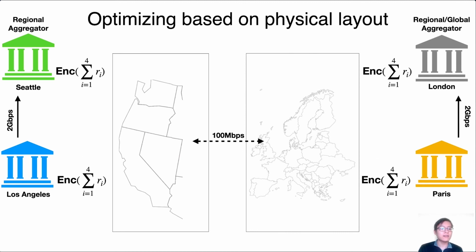And we see that in this simple example, this slow cross-continental connection is only traversed twice in the hierarchical version rather than 4 times in the baseline protocol. This improvement is further magnified if there are more regions or more parties within each region.